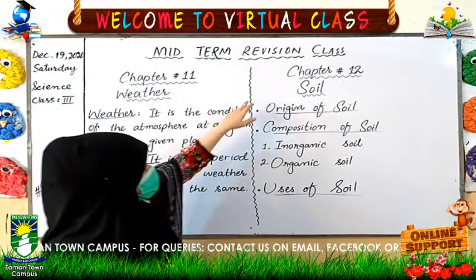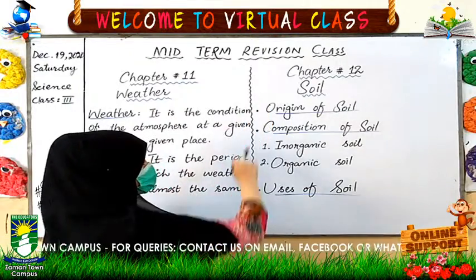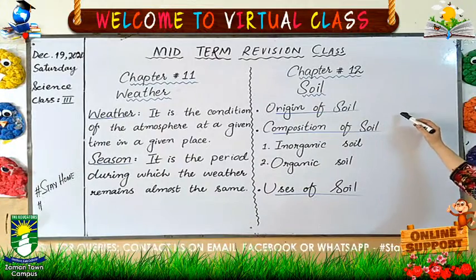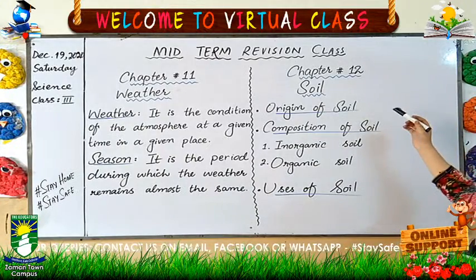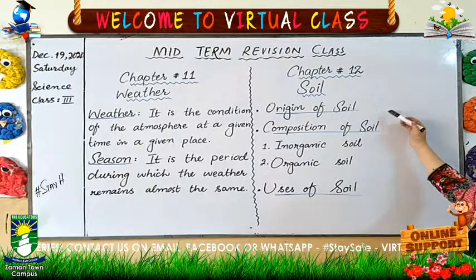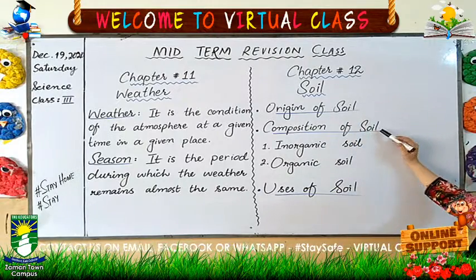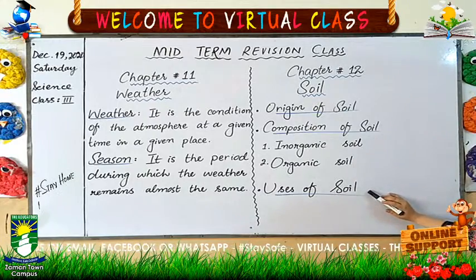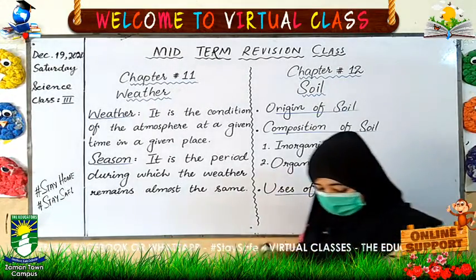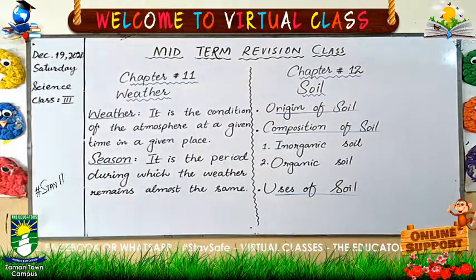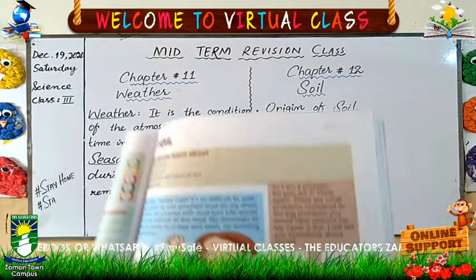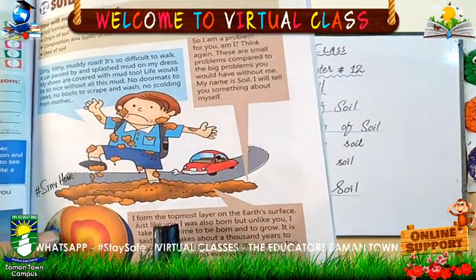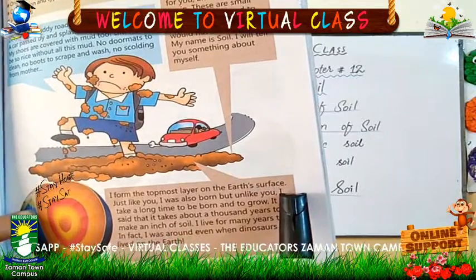The next chapter is chapter number 12, soil, on page number 85. In this chapter, we are going to revise the origin of soil, composition of soil, inorganic soil, organic soil, and uses of soil. Now, you can see that on page number 85, here we have this chapter, soil. Now, what is soil? Soil is the topmost layer of the earth's surface.